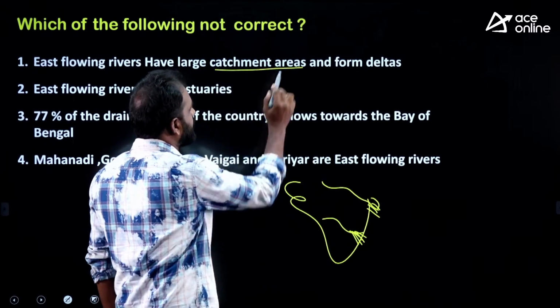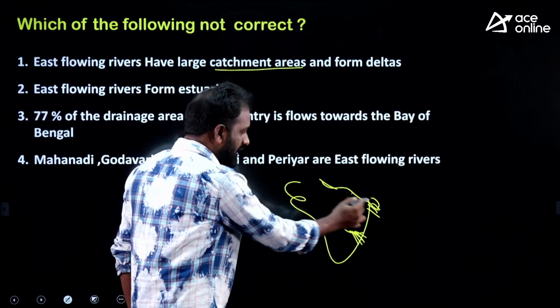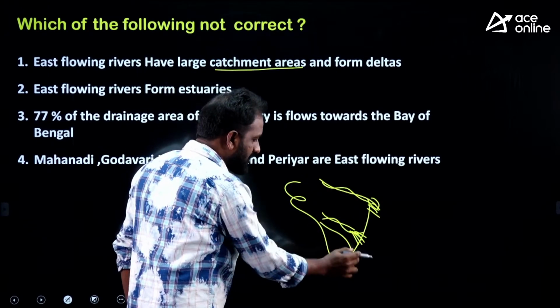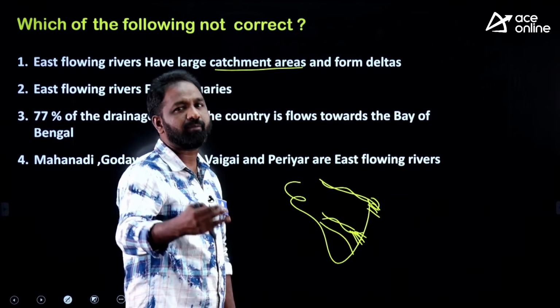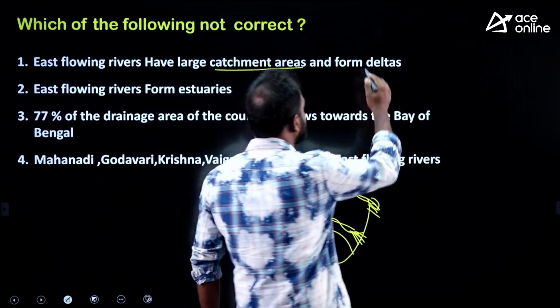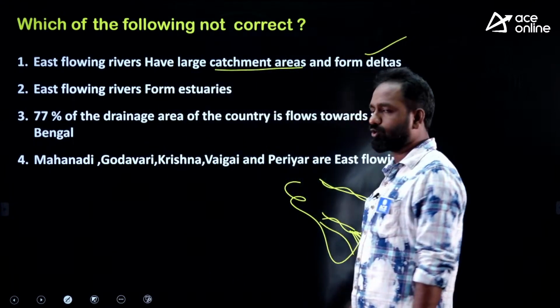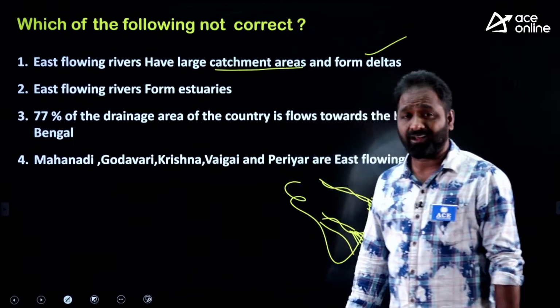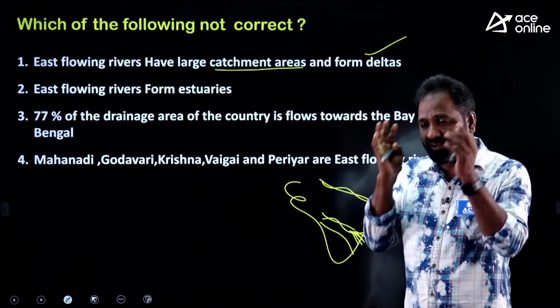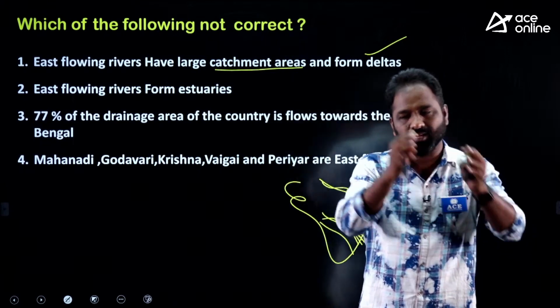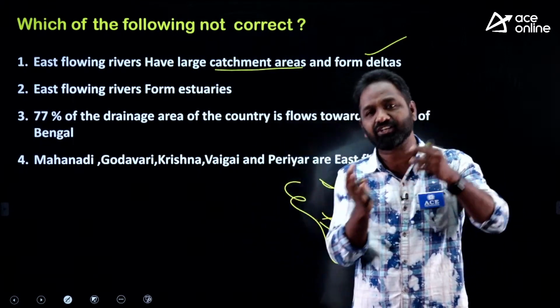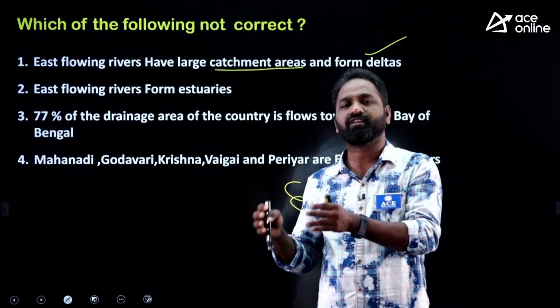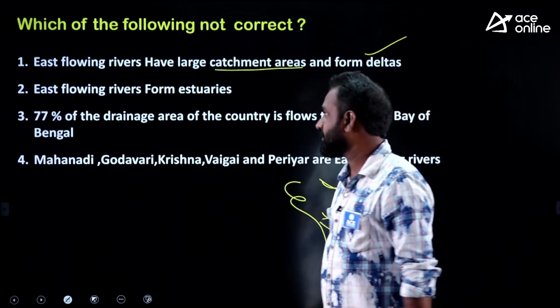And they have large catchment areas, because the Ganga, the Godavari and the Krishna have very big catchment areas. The first statement is true. East flowing rivers form deltas and have the highest catchment areas. If you want to answer this question, you should have clarity: what are the west flowing rivers, what are the east flowing rivers, what is the nature of east flowing rivers, what is the nature of west flowing rivers. That is very, very important.